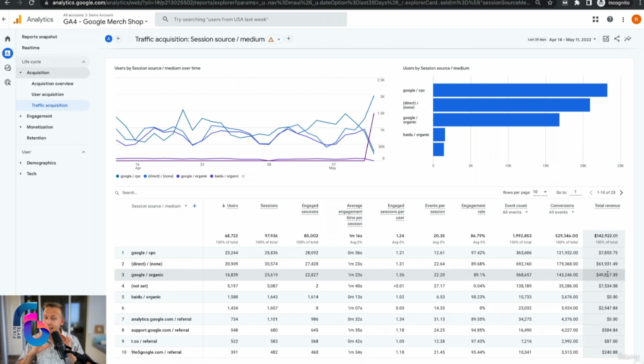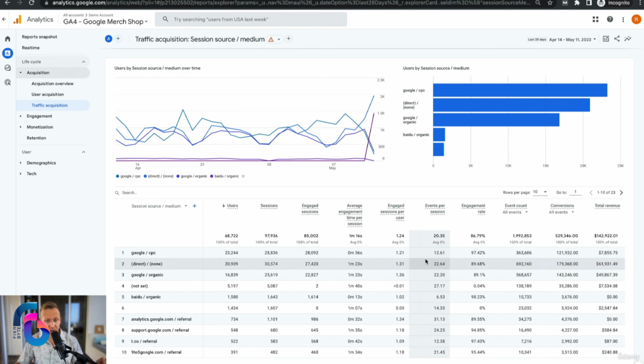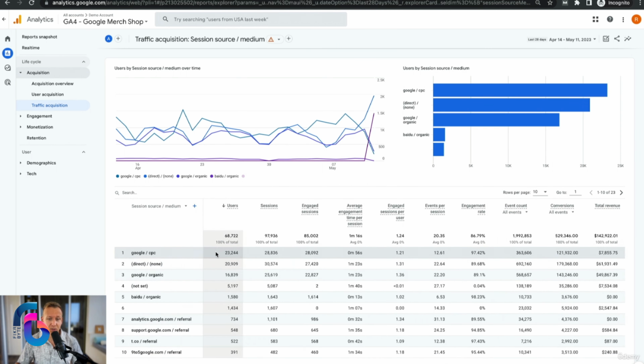I mean, that is a huge profitability difference in here. So what is actually going on right now is that because there are so many users coming from ads, Google is running ads to get those users in, but they aren't paying off as well as that organic traffic is. So right away, we can look at this data and say, yes, we should be focusing much more on our organic marketing when it comes to Google.